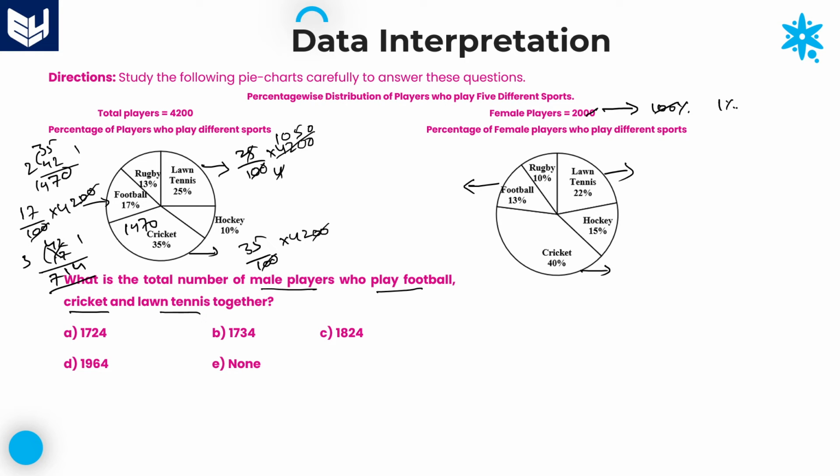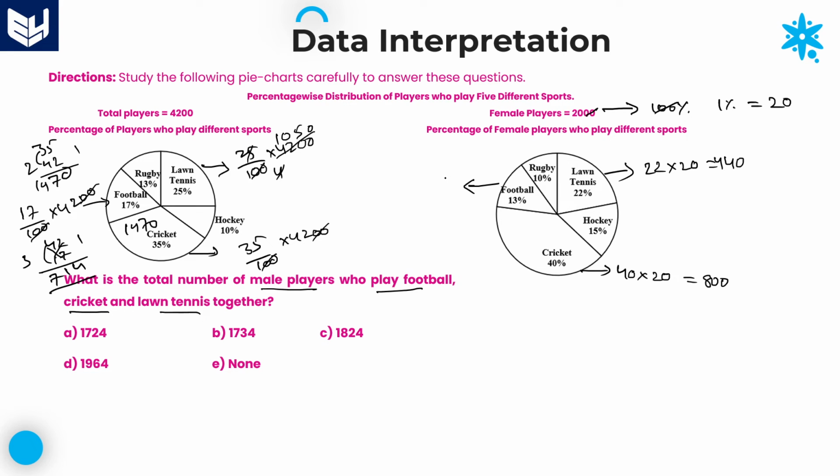1 percentage is equal to 20. Then 22 percentage: 22 into 20 is 440. That is the first value. And 40 percentage: 40 into 20 is equal to 800.